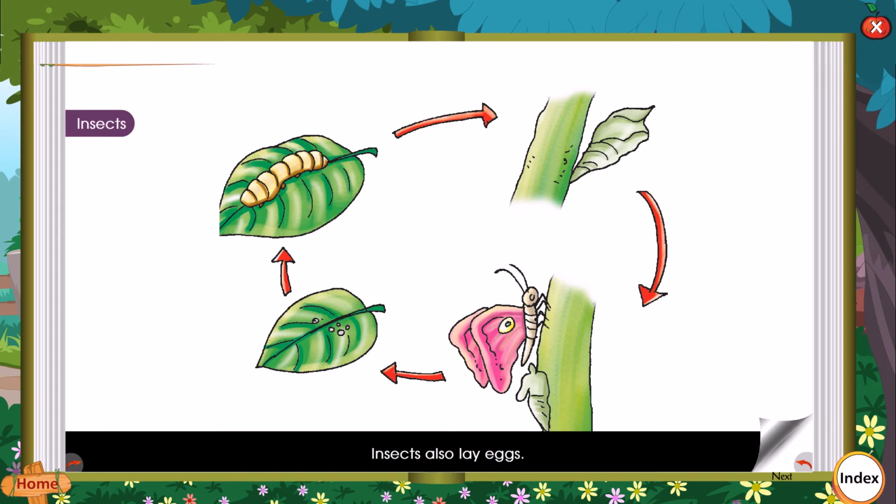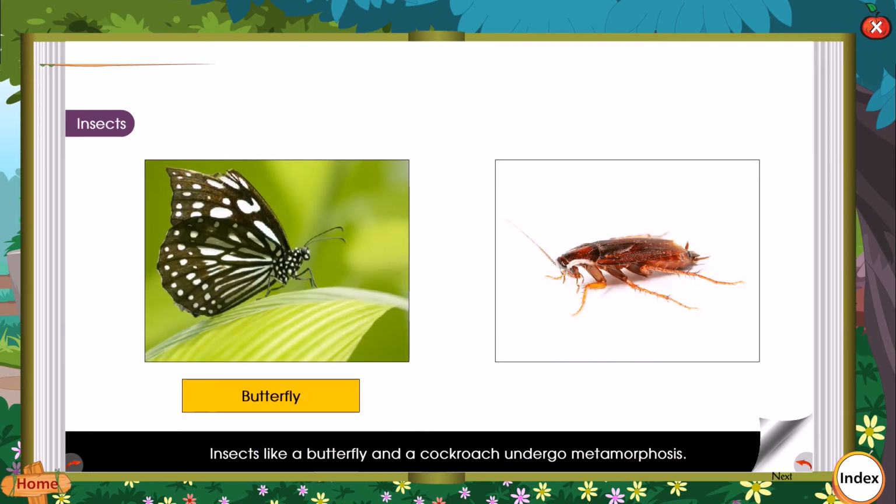Insects. Insects also lay eggs. The young ones that hatch out from the eggs look different from adults. They undergo some changes before becoming an adult. This process is called metamorphosis. Insects like a butterfly and a cockroach undergo metamorphosis.